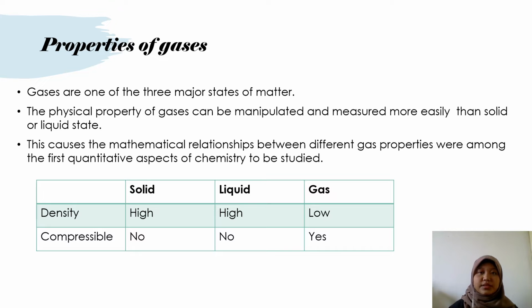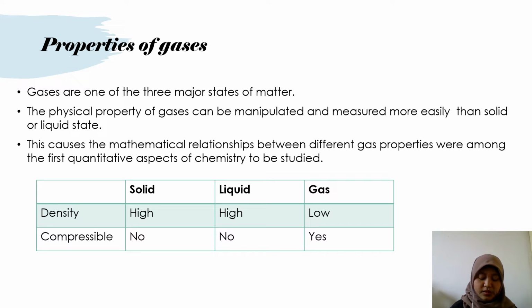From the table below, you can see the difference between solid, liquid, and gas in density and compressibility. It's stated there that gas has low density and is compressible, while solid and liquid have high density and aren't compressible. So to explain why gas has low density and is compressible.